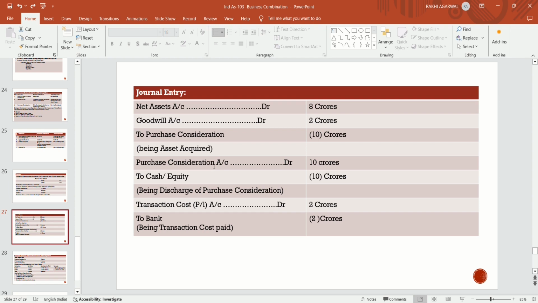But at the time of discharge of purchase consideration, purchase consideration account debit to cash or equity. In the form of cash they had paid or in the form of shares. And the transaction cost is to be charged to P&L account. So transaction cost account debit to bank by 2 crores at the time of making the payment.